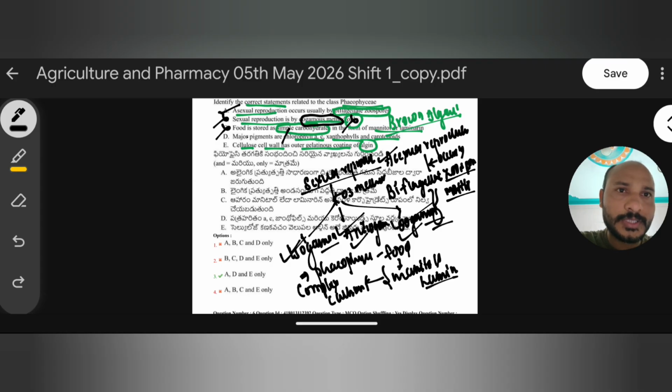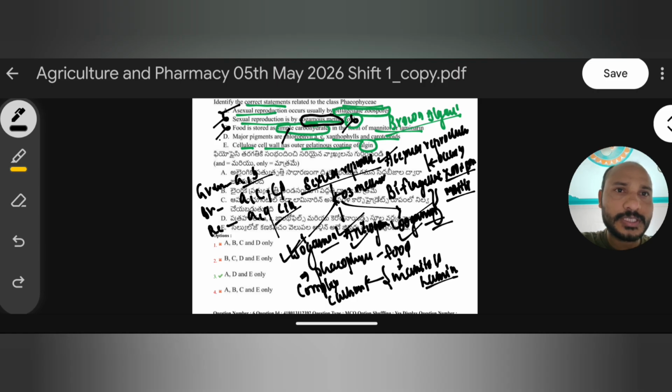Coming to the statement that major pigments are chlorophyll a, c, xanthophyll, and carotenoids. Generally, green algae contain chlorophyll a and b mostly, brown algae contain a and c, and red algae contain a and d. Like that we have different pigments, along with other pigments like xanthophyll and carotenoids. Here also, xanthophyll and carotenoids, like that.